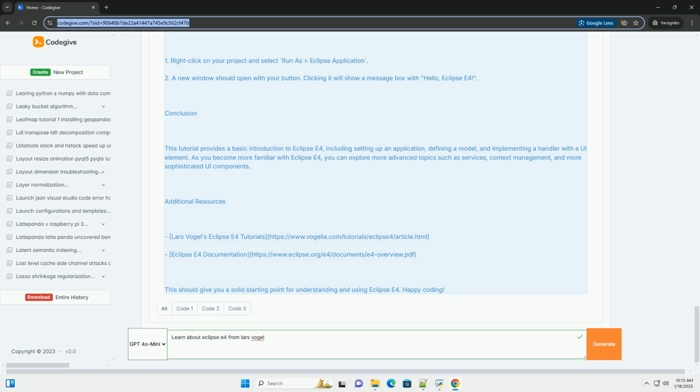2. Create a new E4 project. Go to File, New, Project. Select Eclipse 4 Application Project. Follow the wizard to create a new project. 3. Project structure. The generated project will have a specific structure including